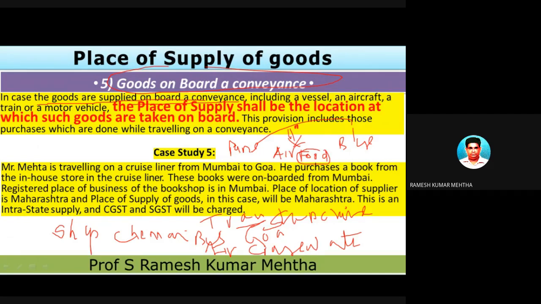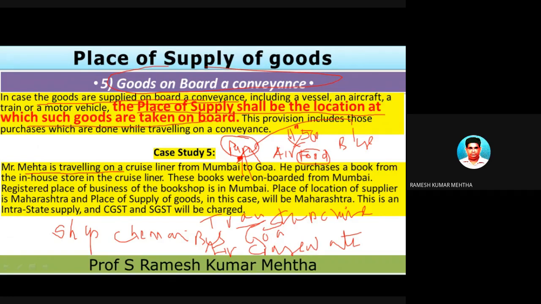To overcome that, please remember the answer is the place of supply shall be the location at which these goods are taken on board. If the goods are taken on board at Pune, then the place of supply is Pune. For example, these food items which are supplied are worth 500 rupees. The airline people have purchased it at Pune. They have been boarded on the air at Pune itself. So the place of supply is Pune. So let's take the example for discussion.